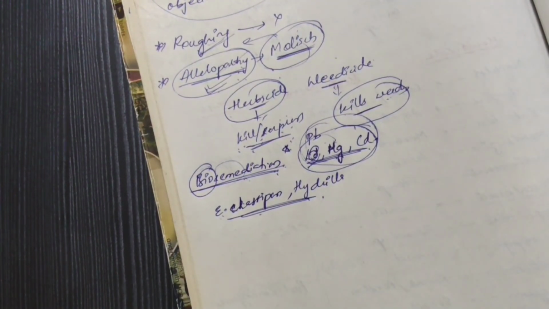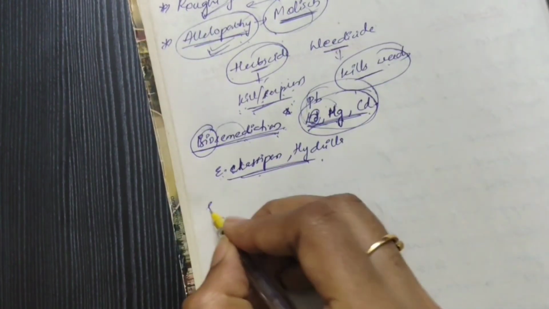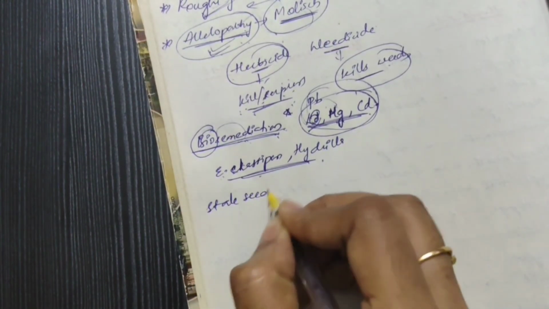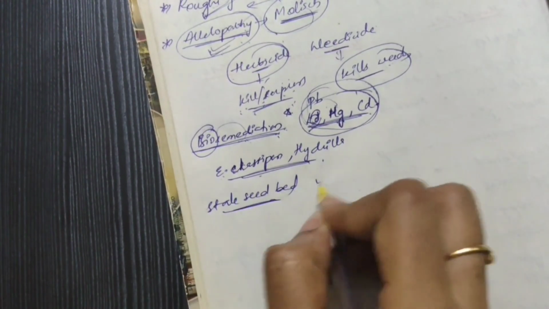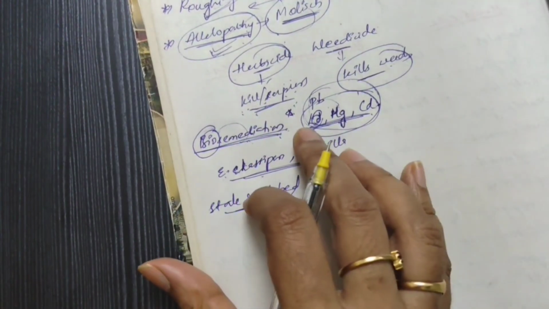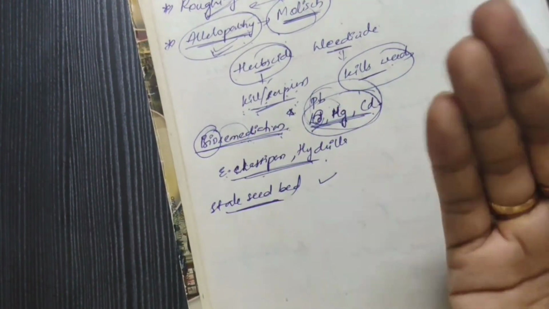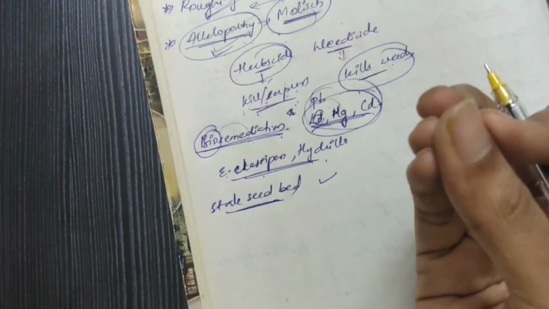After that, another terminology is stale seed bed. Stale seed bed is a technique wherein we allow the weeds to grow by giving irrigation.